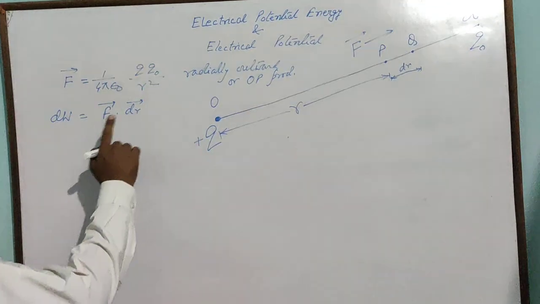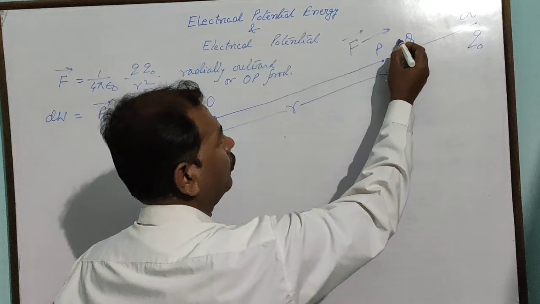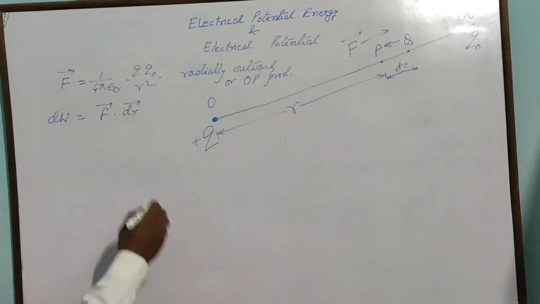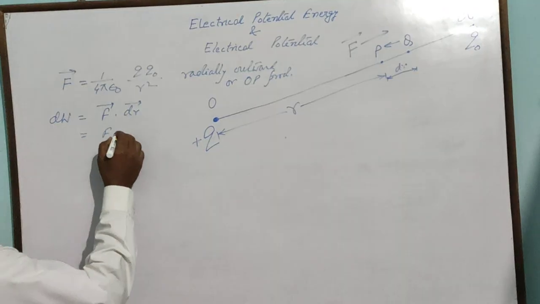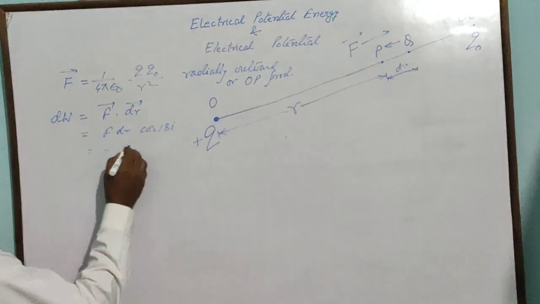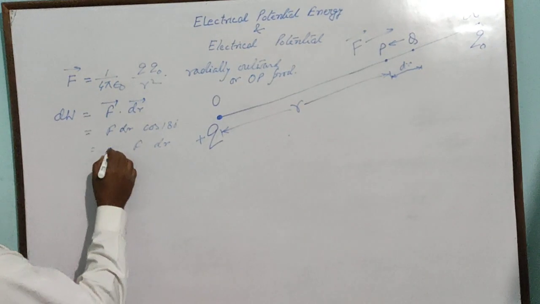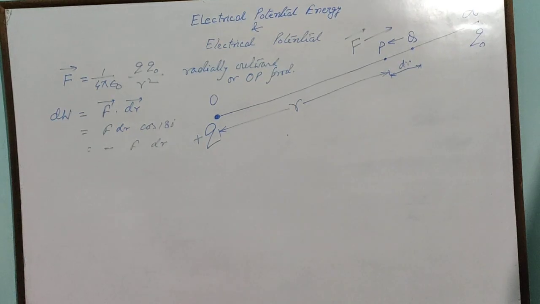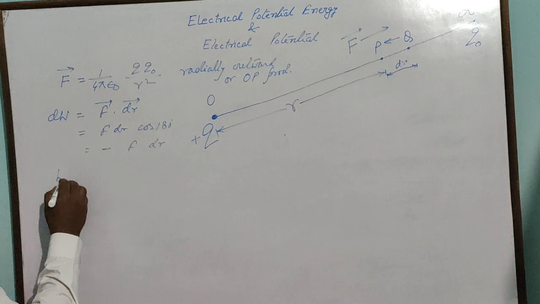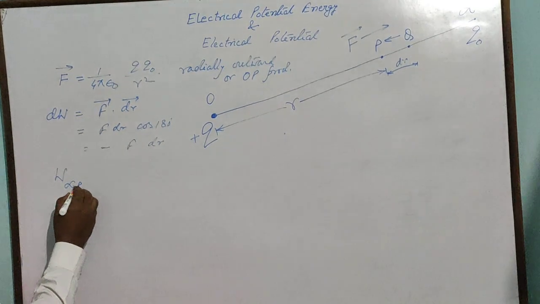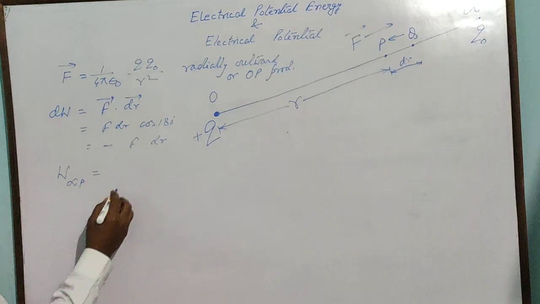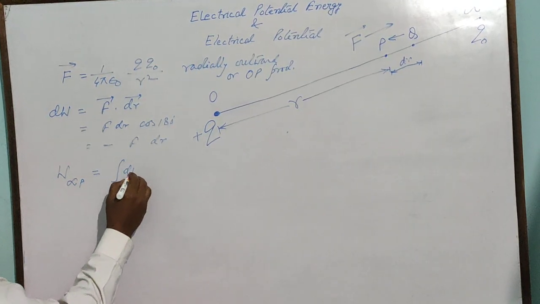You are observing force and displacement are opposite to each other, so the angle between them will be 180 degrees. So it becomes F dr. Now to find the net work done from infinity to P, you have to integrate it.